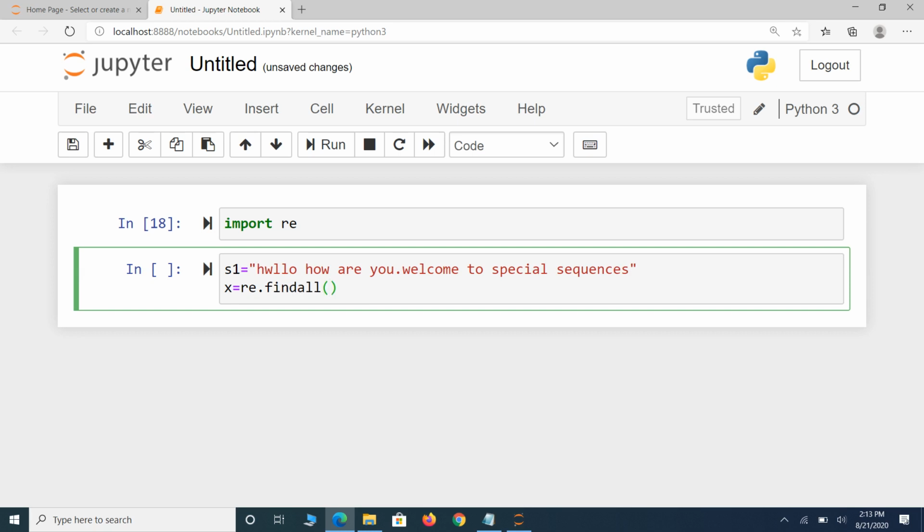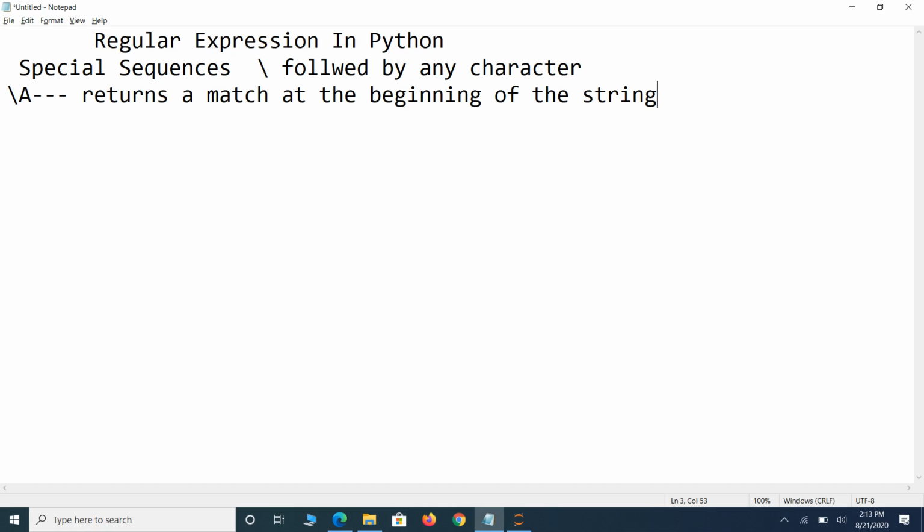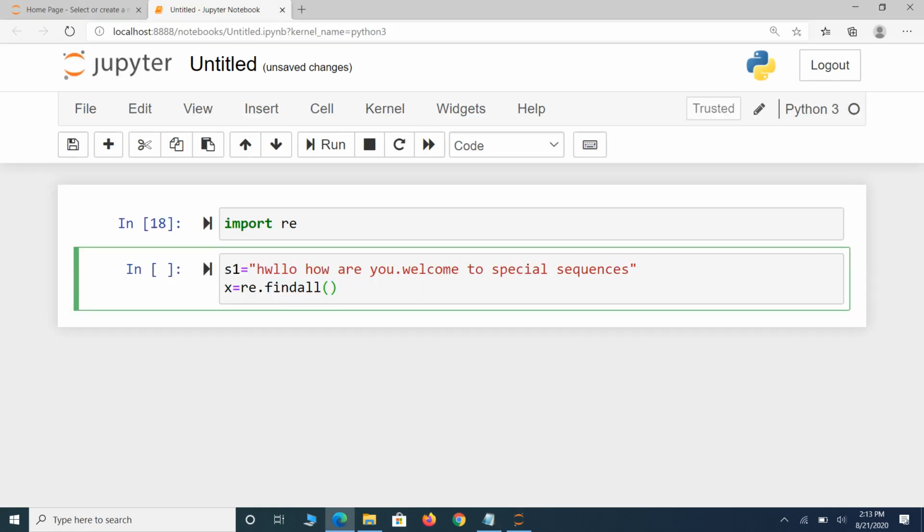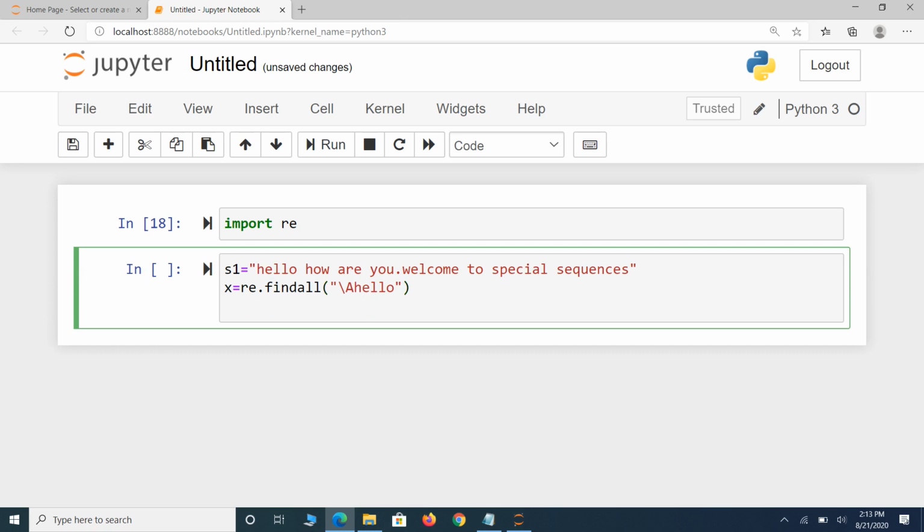Here what is our special sequence? Our special sequence is capital A. Here it checks whether the pattern we are presenting is at the beginning of the string or not. So I can write like this: backslash A, and the string hello. Print of x.